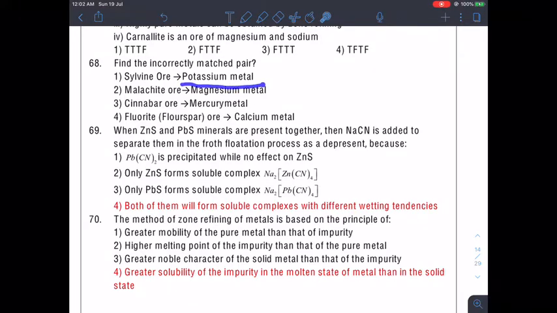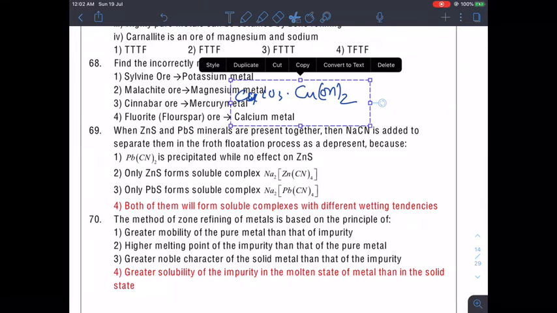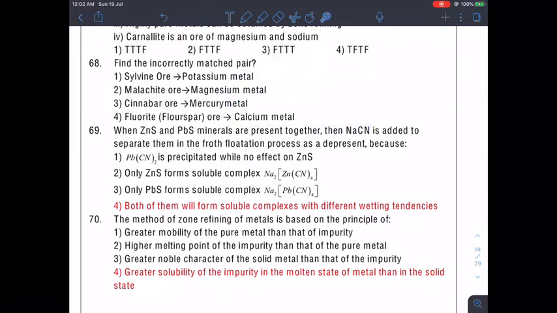Yes, that's true. Malachite ore is related with magnesium metal. What is malachite? Malachite is actually CuCO3 dot Cu(OH)2. Is there anywhere magnesium here? Obviously not. So this is wrong, and since they are asking for the incorrect match, it will simply be 2.